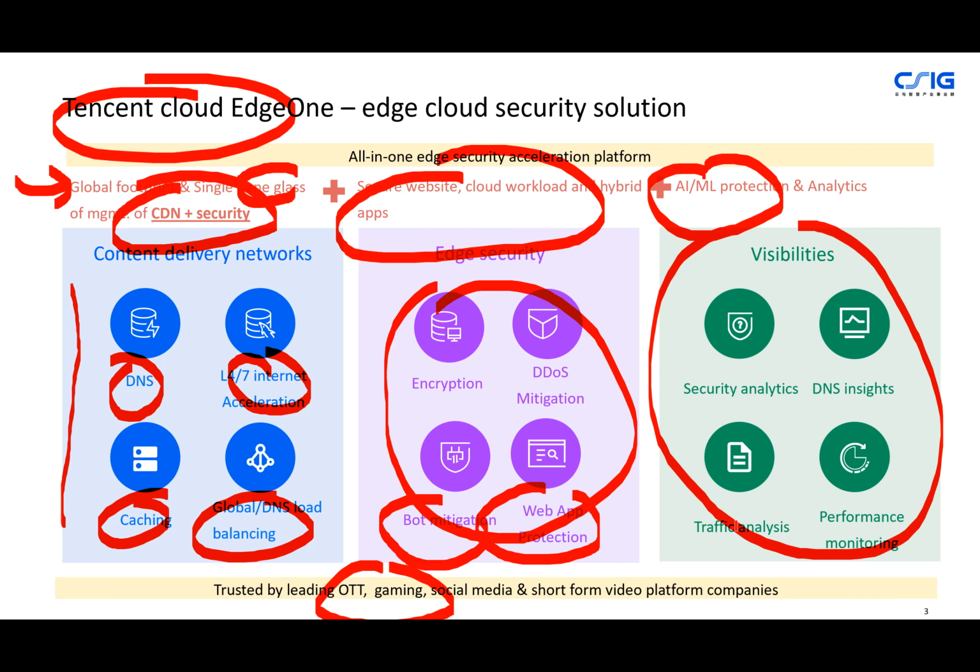And the most recent one, in September, Tencent launched a game called Tower of Fantasy, which was top 1 in 36 countries in terms of downloads from the App Store and also the Google Play Store. That is also running on top of EdgeOne in 36 countries. And some of the largest short-form video platforms are also using this platform in several countries for the CDN, right?